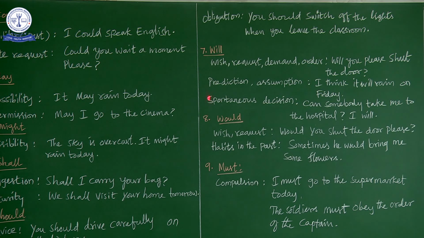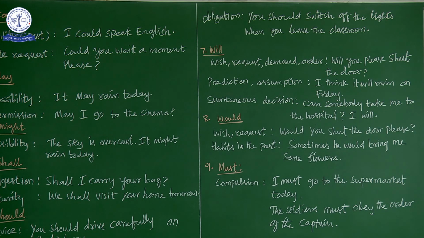Next usage is spontaneous decision. What is a spontaneous decision? When you are talking to a person, you are taking a decision immediately. That is, at the time of speaking, you are taking a decision. That is called a spontaneous decision. For example, can somebody take me to the hospital? Immediately you are responding, spontaneously you are responding, I will. Somebody is asking, can somebody take me to the hospital? And immediately you are responding to the person that I will. So in such a situation you can go for will.